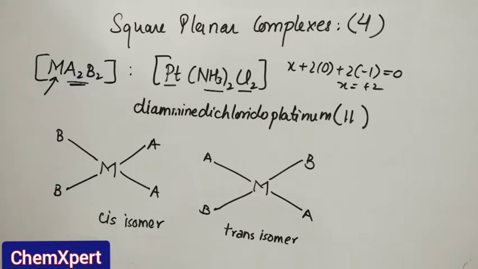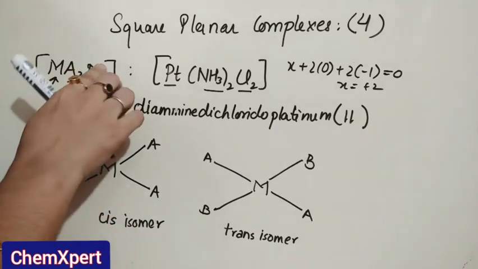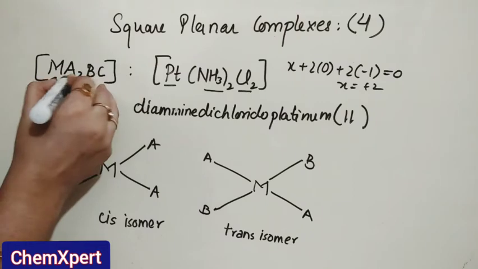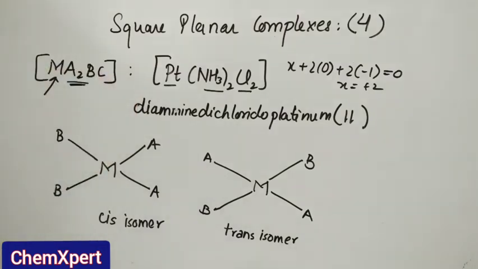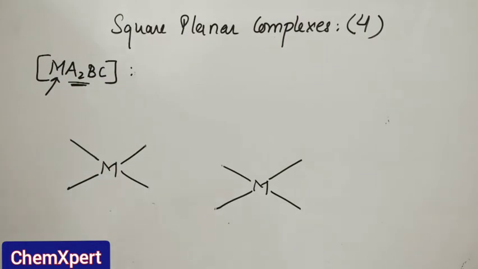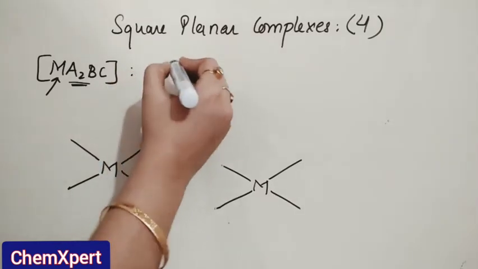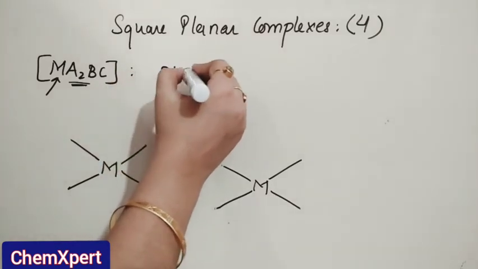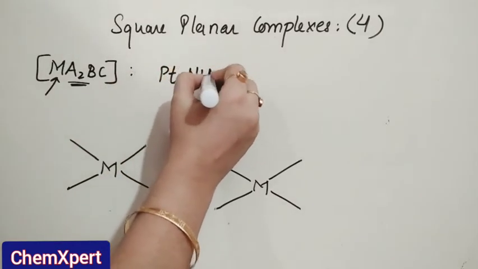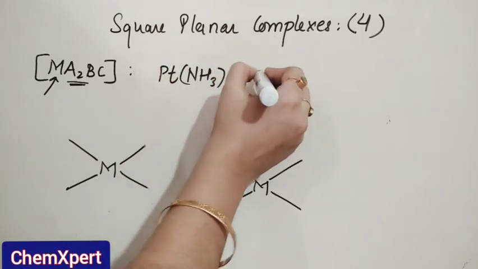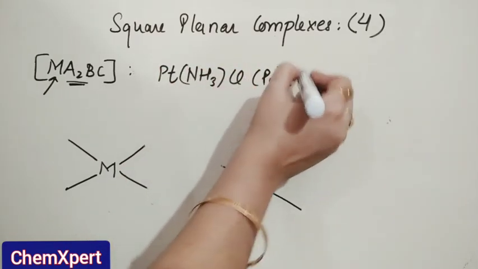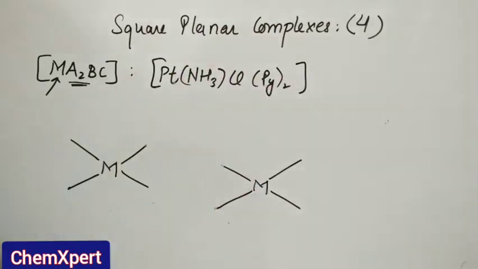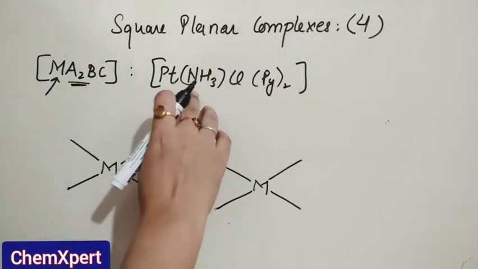Now the next type is Ma2BC, when two ligands are the same and two ligands are different. The example for this type of isomerism is Pt(NH3)(Cl)(py)2. First we start with the naming part.